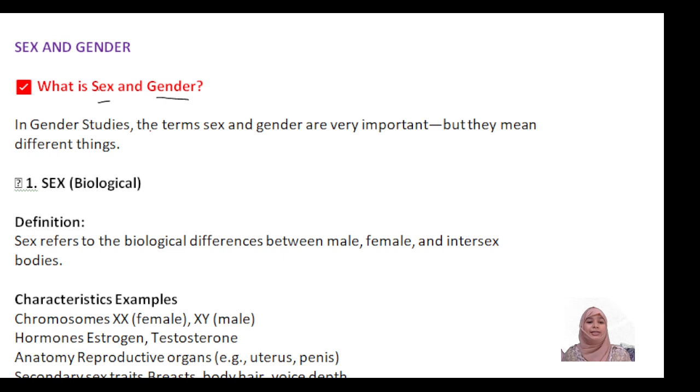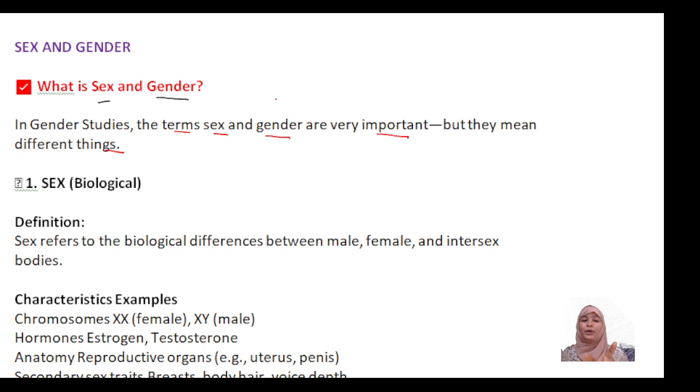In gender studies, the terms sex and gender are very important, but they mean different things. Sex is what is decided biologically, how they are identified in society, and gender is how they show their behaviors.